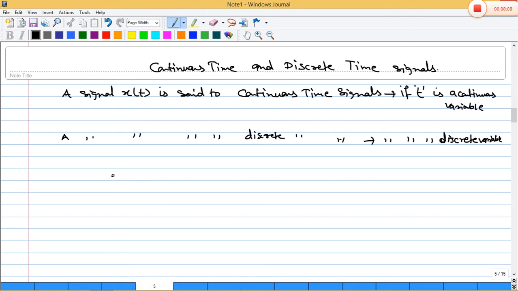Clear? So in a graph we can say, this is the time axis graph and here x(t) is there. Okay. So now this much is a continuous time signal. This is the graphical representation of a continuous time signal.